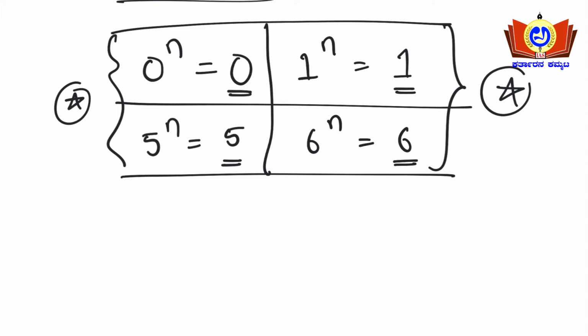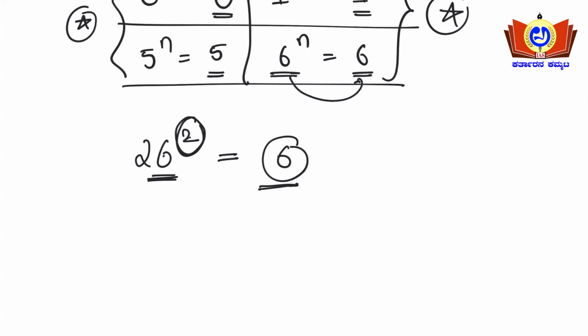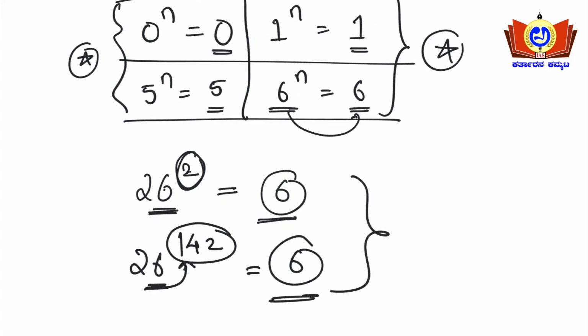I'll explain through a problem. Say for example 26 to the power of 2. See the unit digit here, 6 is there, no? So 6 to the power of n will also be 6, meaning we are not concerned about this power. 6 to the power of any number, the unit digit will be 6. This is the rule. Say for example 26 to the power of 142. We are not concerned about the power, only the unit digit, so it will also be 6. Got it, friends? Now this problem will be solved.